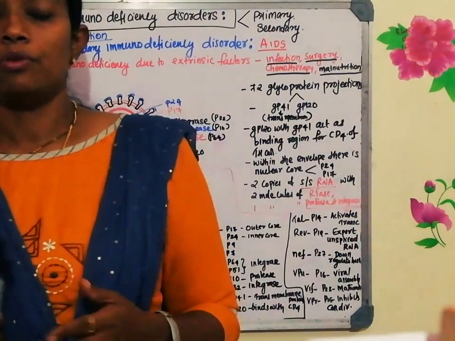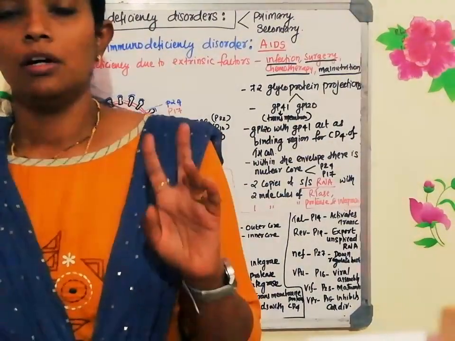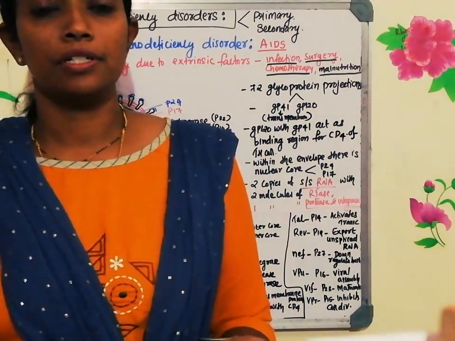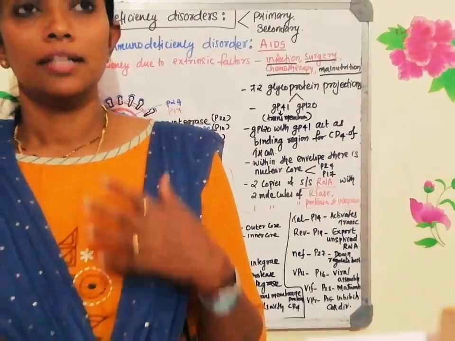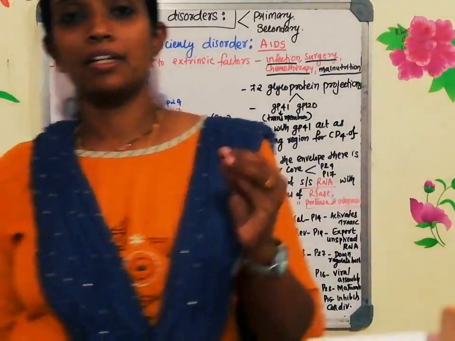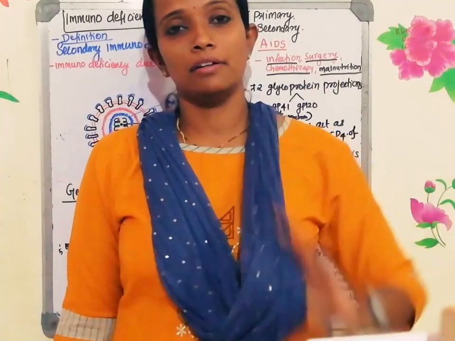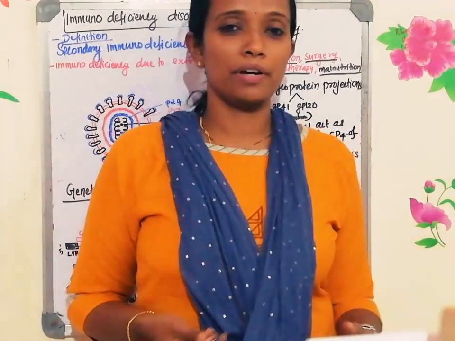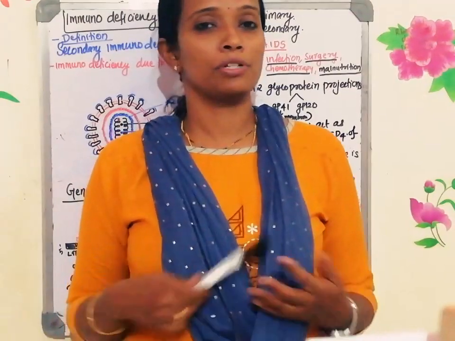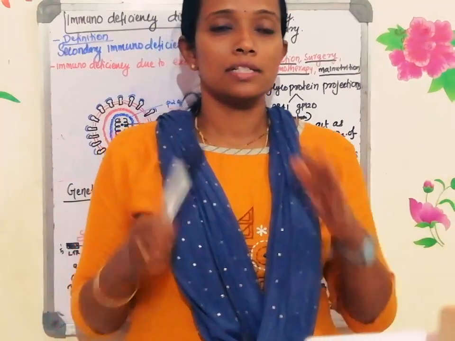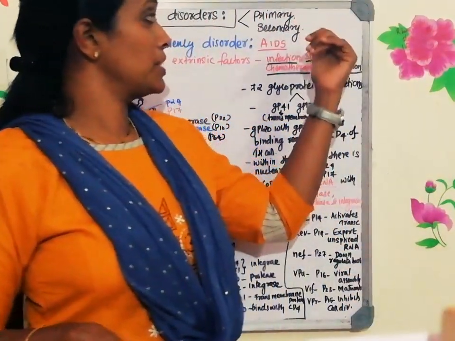Immunodeficiency is classified into two. We can classify the immunodeficiency disorder into two. One is known as primary immunodeficiency disorder, which is also called congenital immunodeficiency disorder. That is because of a defect in the genes. So it's a genetic disorder wherein sometimes the macrophages will not be functioning properly. Sometimes the WBCs, especially the lymphocyte formation, won't be happening. All those diseases are categorized under primary immunodeficiency disorder.